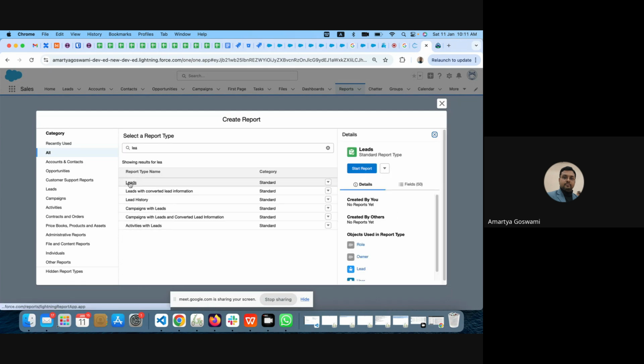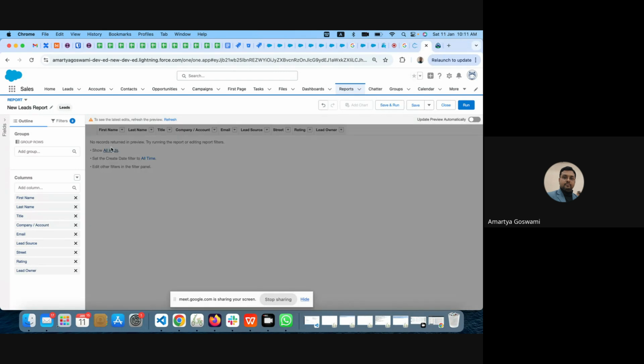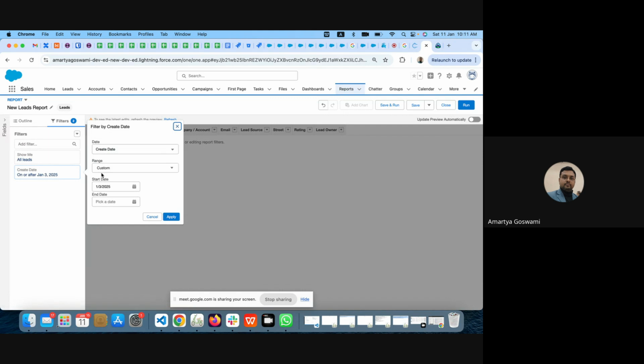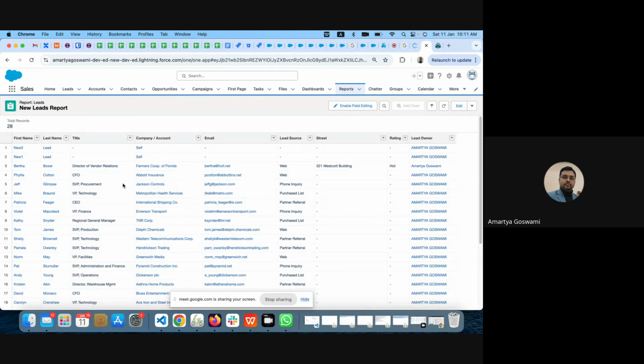Say I'm just creating a report on lead. These are the fields which are already added. Now I have to configure the basic part, to all leads, because I have to put the basic filters. Created on, here there is a custom date. I can just change it to all time. Fine. I can run the report and look into all the leads here.